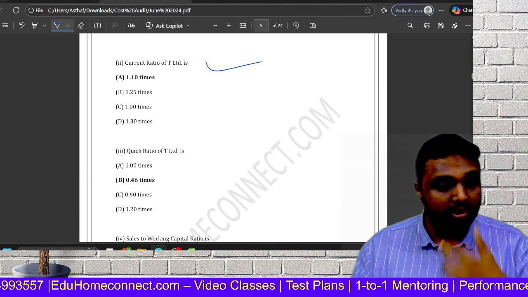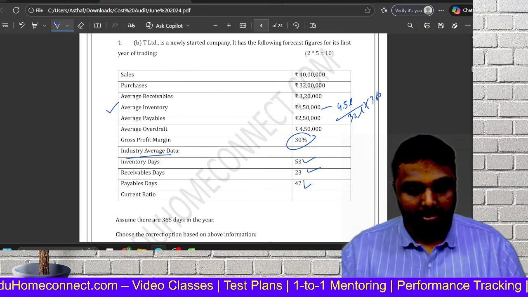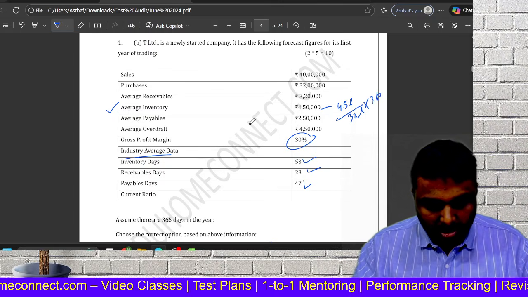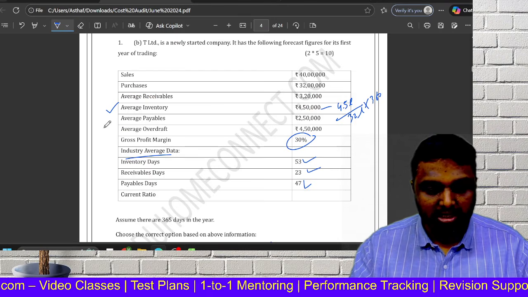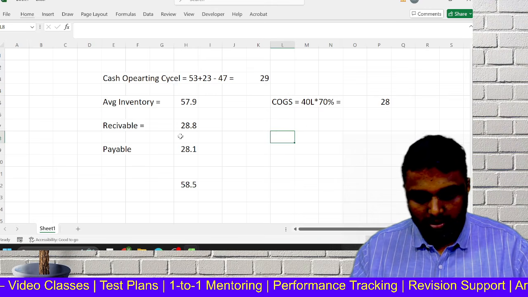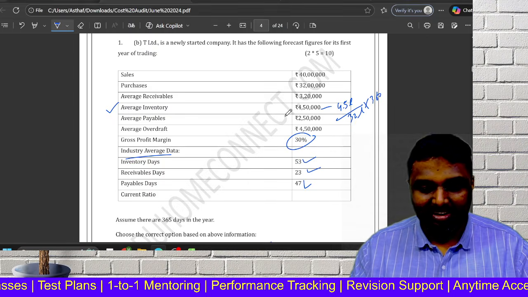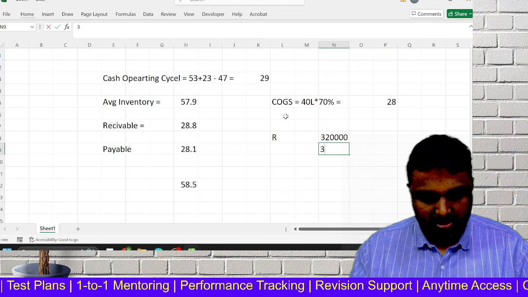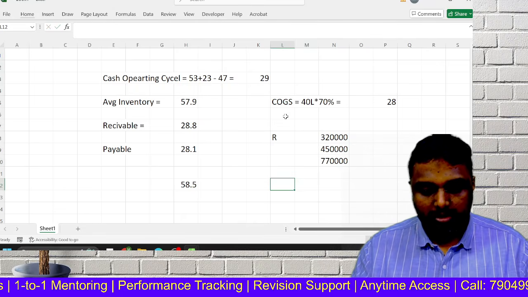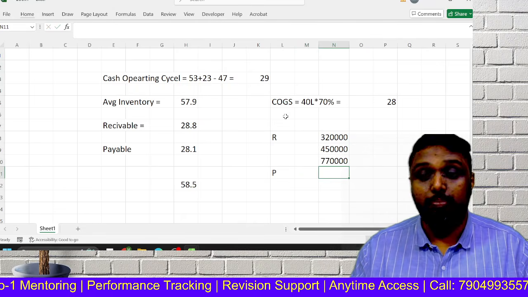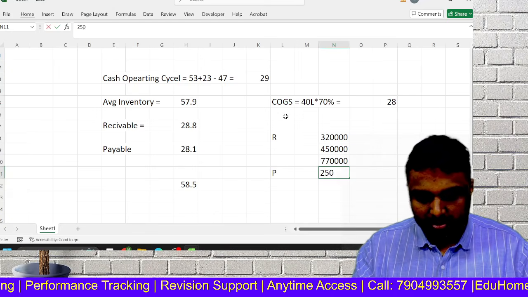Now balance and all are very easy. Current ratio. What is current ratio? Current asset by current liabilities. So what is the current asset? So current asset you can take here. Cash is not given. So you have receivable. What is the receivable? 3 lakh 20. What is the inventory? Which is 4 lakh 50. Okay. Then what is the liability? Which is called a payable. So payable is 2 lakh 50.